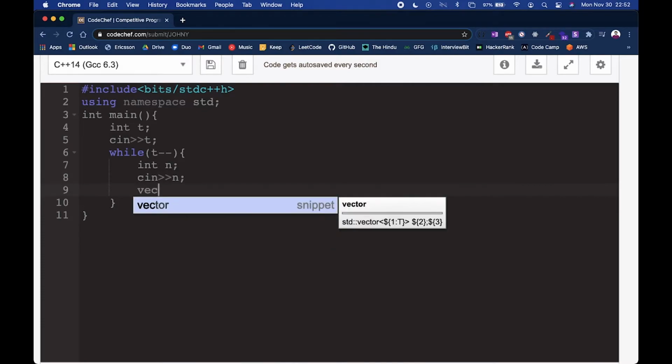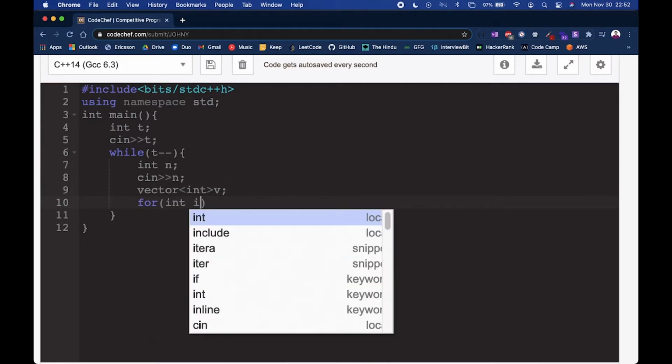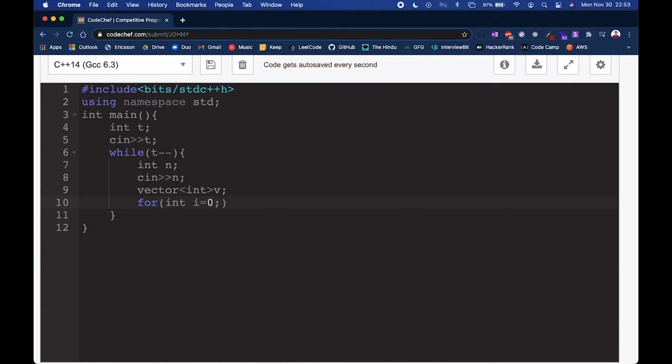After that we'll initialize a vector. You can also initialize an array, but sometimes a vector is just convenient while practicing. Now we have to store the n different songs in our vector or array, so we will read them from input. That is why we are using a loop now.